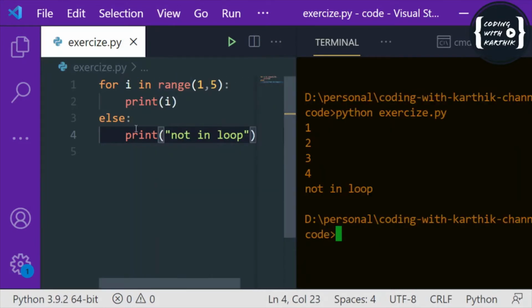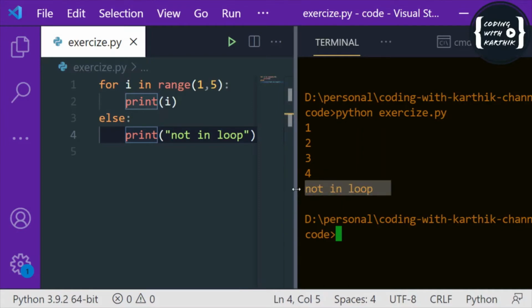Once the iteration is done, if we use the else statement, it will execute the set of statements under the else. So after the execution of the loop, it goes to the else and prints the statement. Whatever commands we have, it executes those. This is how the for loop works in Python.